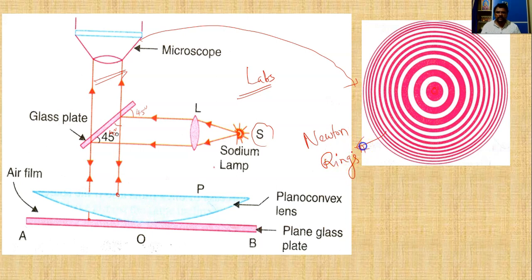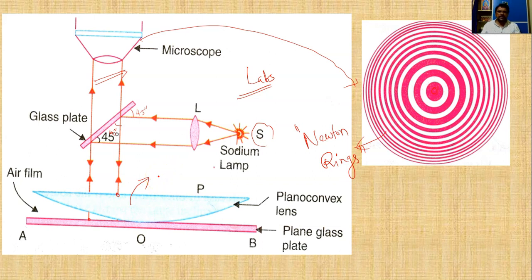These rings are called Newton rings. To observe the Newton rings in the field of view of our microscope, we have to choose our plano convex lens such that it is of very large radius of curvature.